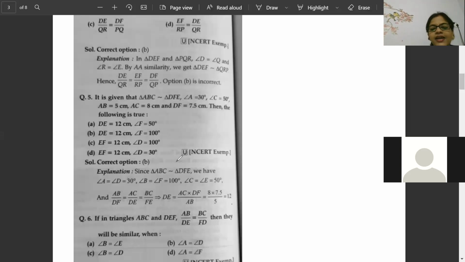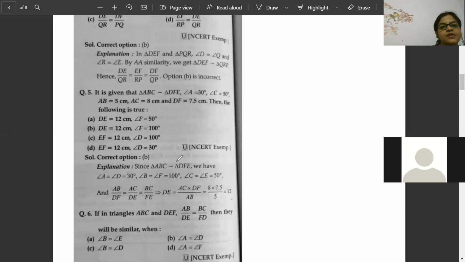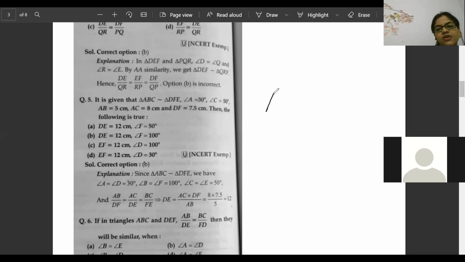Okay, let's see. Again, they have given triangles ABC and DEF. I don't know, but according to the proportion, AB and DE, they both are proportional.